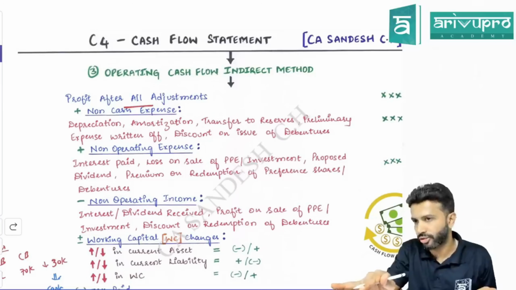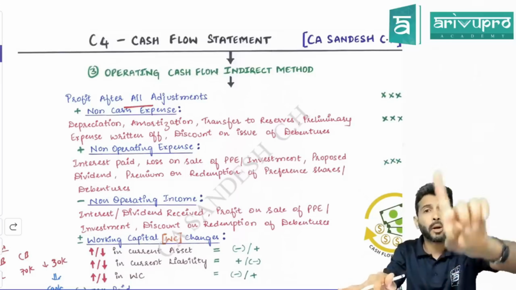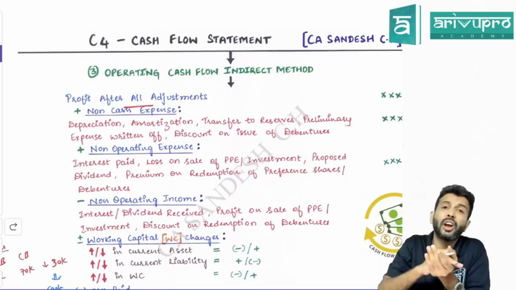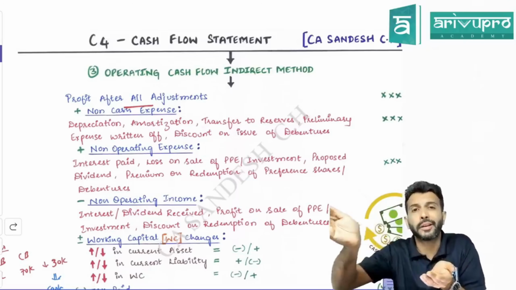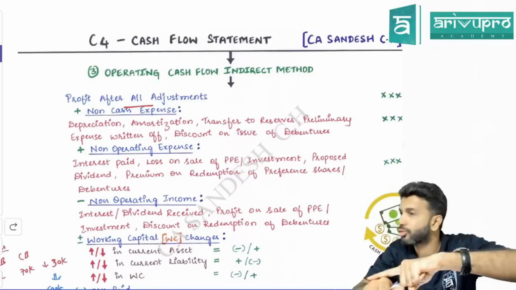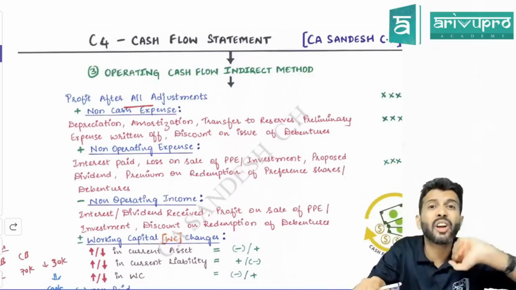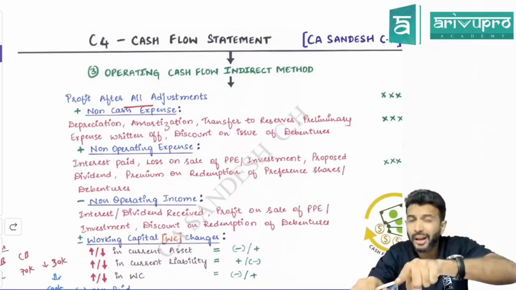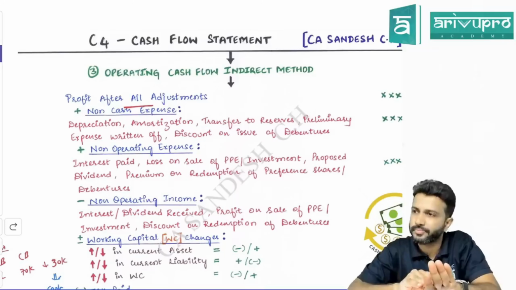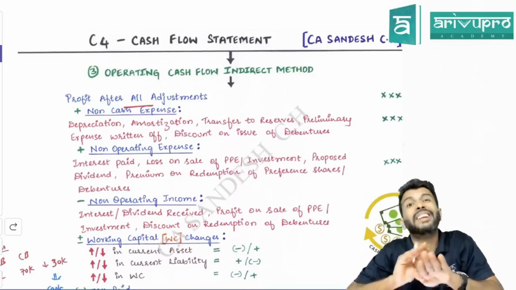Profit will reduce. Sir, under indirect method, we want profit or we want operating cash flow? We want operating cash flow. But how are we getting operating cash flow? From profit. So due to depreciation, your P&L balance has reduced. From P&L only we are getting operating cash flow, no? So if P&L balance is reduced, operating cash flow also indirectly has reduced. Correct? Due to what? Depreciation.